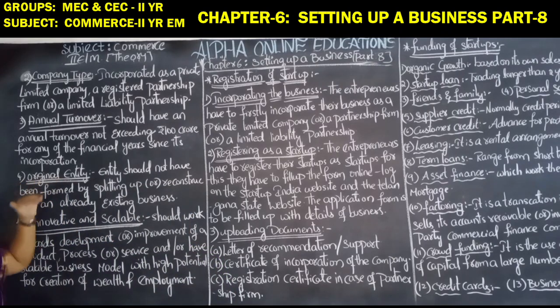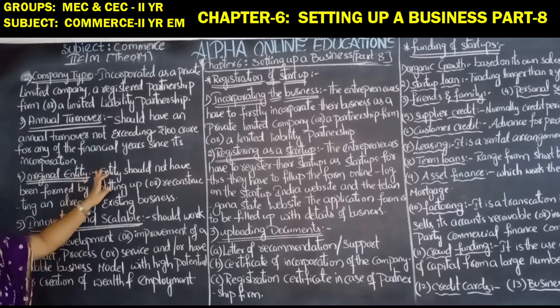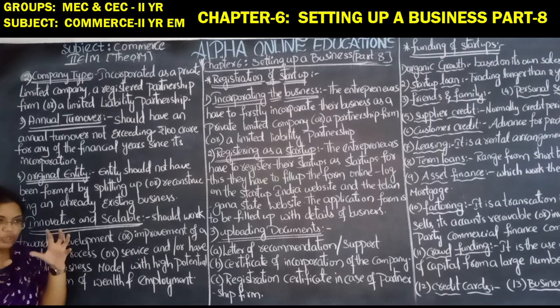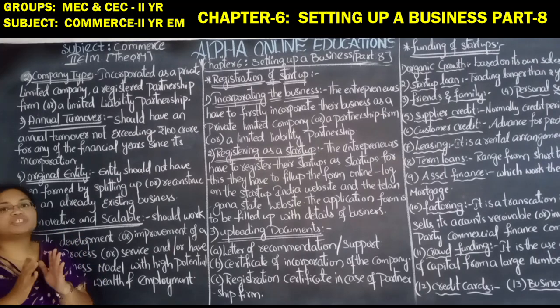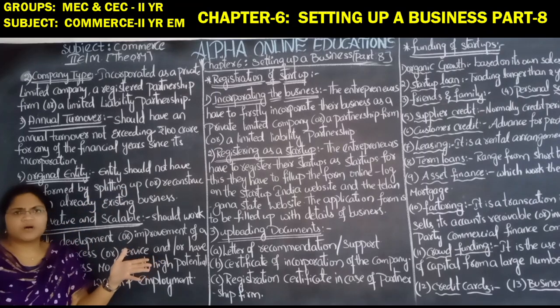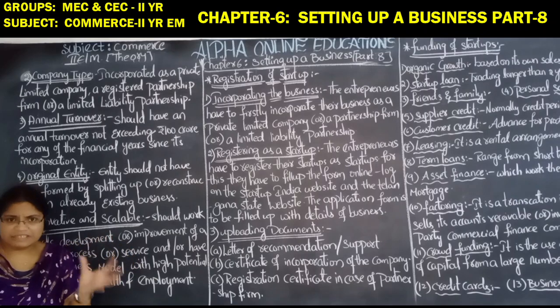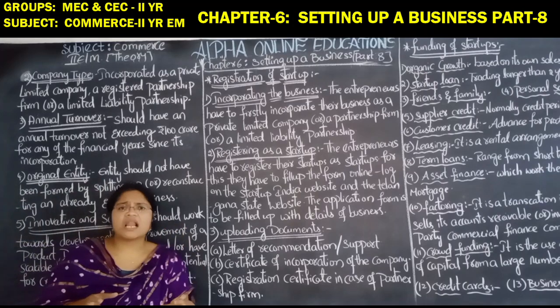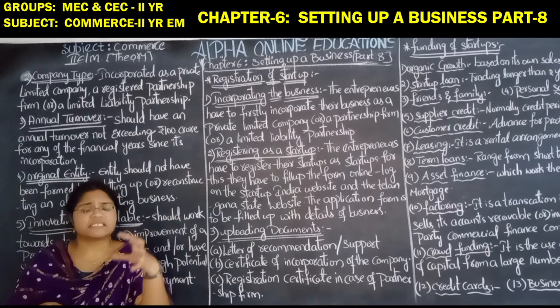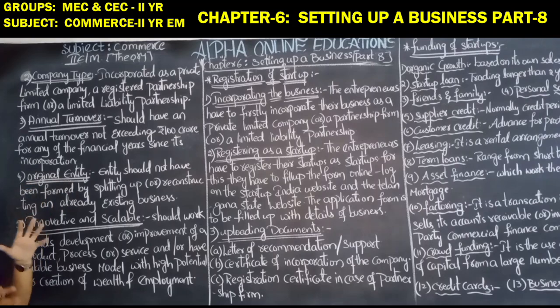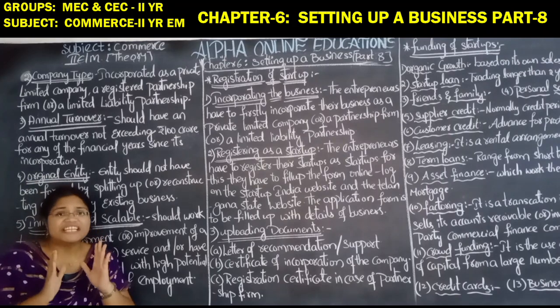Next, original entity. The entity should not have been formed by splitting up or reconstructing an already existing business. So the business organization should not be formed by splitting up, meaning an already divided business, or by reconstructing an already existing business which was facing losses and someone has started up that business. That is not considered. It should be an original entity, meaning it should be started at a new initial stage.